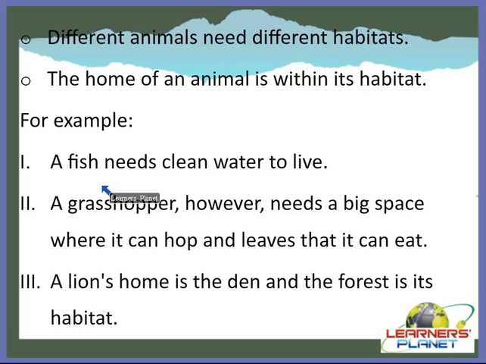So there is a difference between a fish, a grasshopper, and a third different animal, a lion. A lion's home is the den and the forest is its habitat. This is the main difference between the home and the habitat. Children, do not confuse yourself between home and habitat. A lion's home is the den and the forest is its habitat, right? This is one example which explains the difference between the home and the habitat.